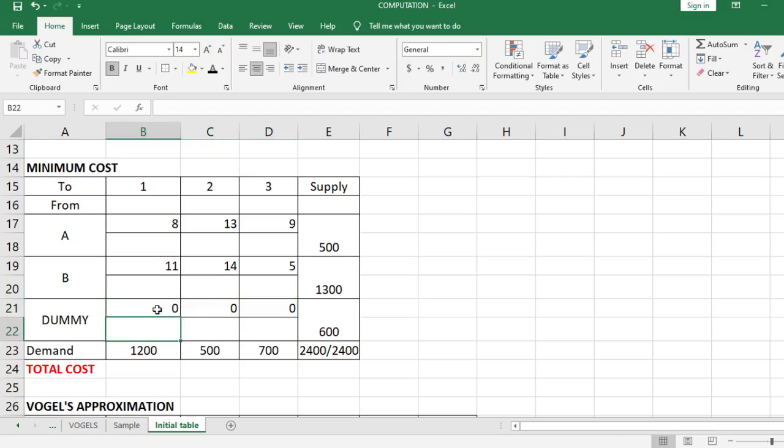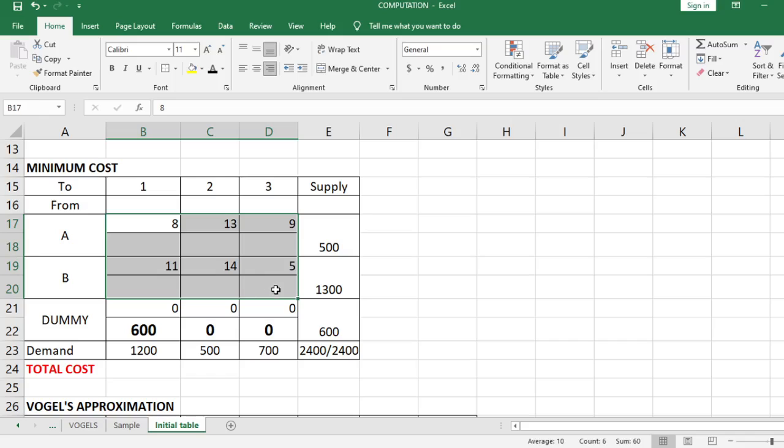Take note ha, apil gihapon ang dummy, no? Mao man na atong purpose nga nung gibutang nato siya. Dili lang nato siya apilon in computing the total cost. But in our decisions, i-apil lang gyapon nato siya og consider. Okay, so in this case, the minimum cost is 0, but take note we have 3 zeros here. So, to be uniform, what we're going to choose is katong pinaka left. Okay, so you have there 600 supply, 1,200 demand. We can only satisfy 600. So therefore, at this point, fully exhausted na ang dummy. So that is now 0, 0.